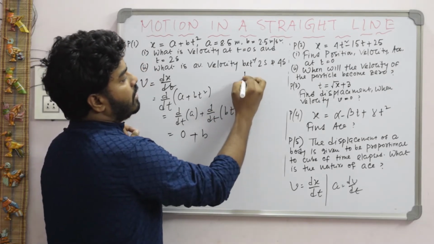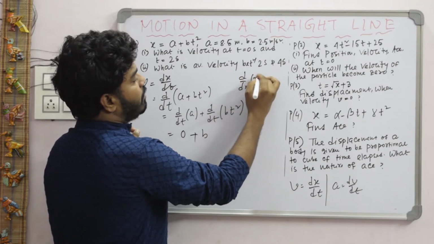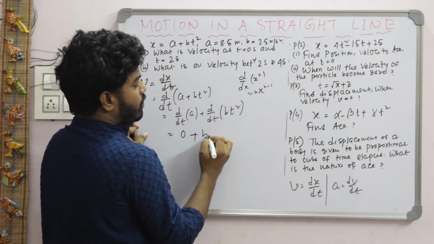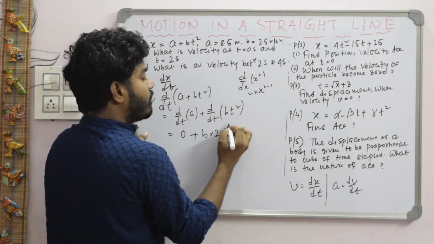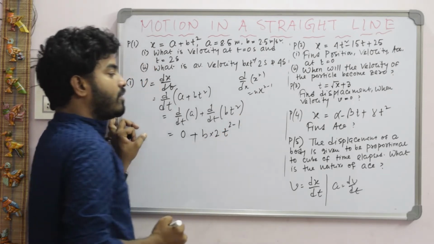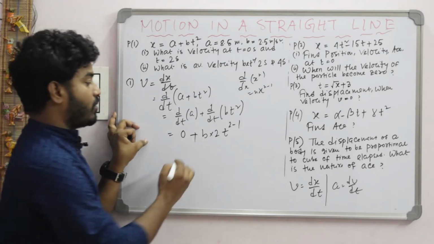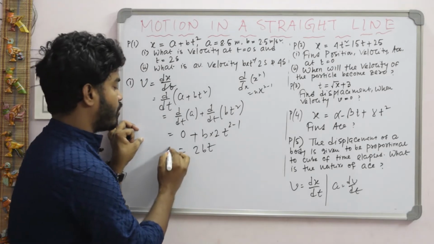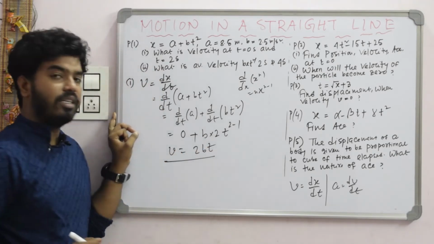what is the formula? That is d/dx of x to the power n, n x to the power n minus 1. So here 2 is outside, then the power of t decreases by 1. So this one is 2bt. So this is the formula, this is the instantaneous velocity.